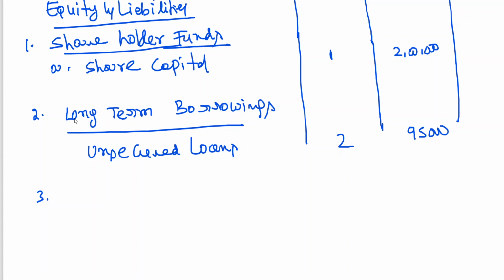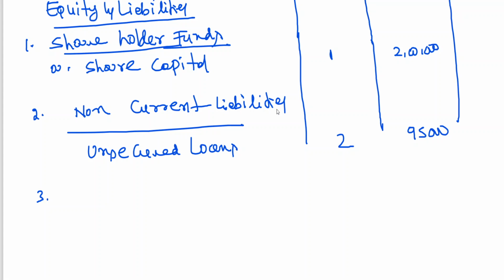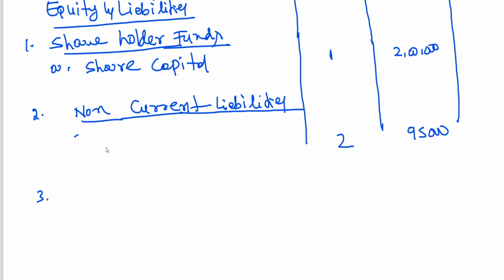This is the non-current liability section, and I have already given that, so directly I am writing long term borrowings.